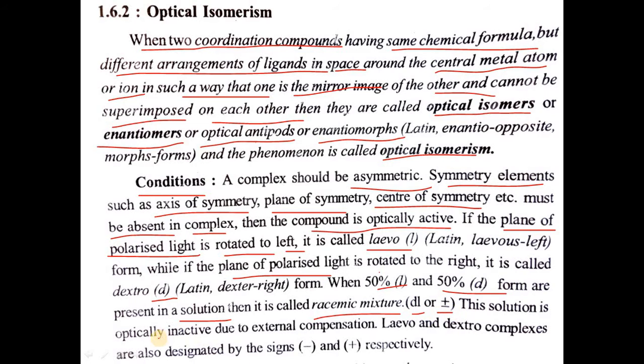This solution is optically inactive due to external compensation. Levo and dextro complexes are designated by the sign minus for levo and plus for dextro. Already we have studied this concept in organic chemistry in the unit on stereochemistry.